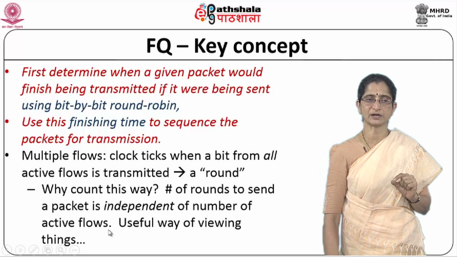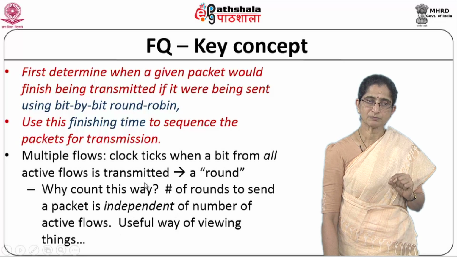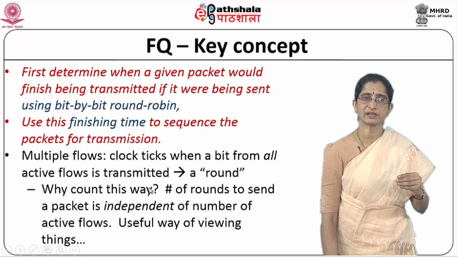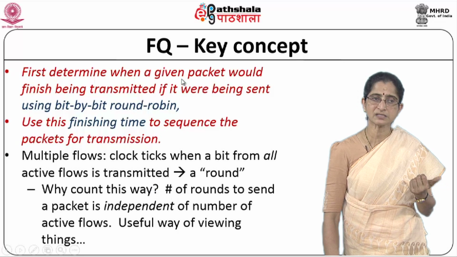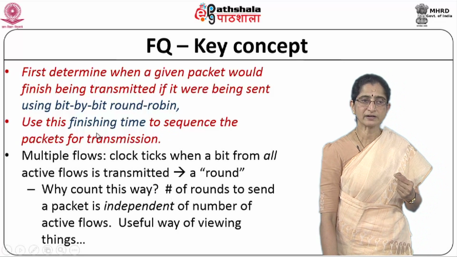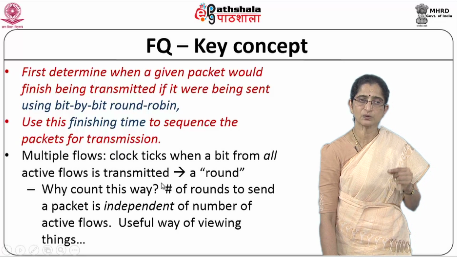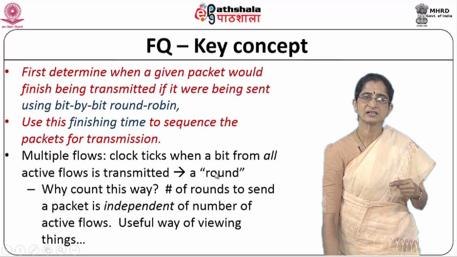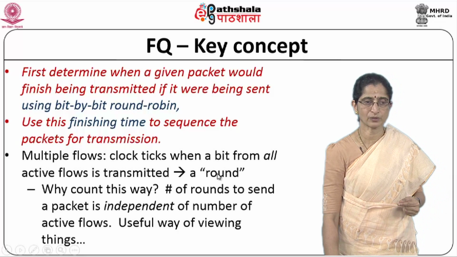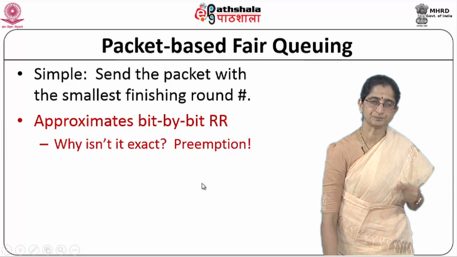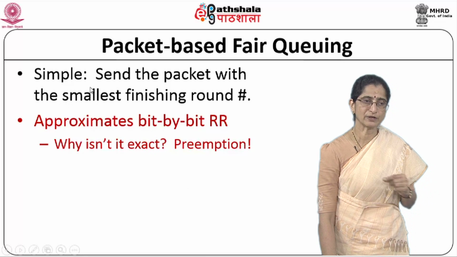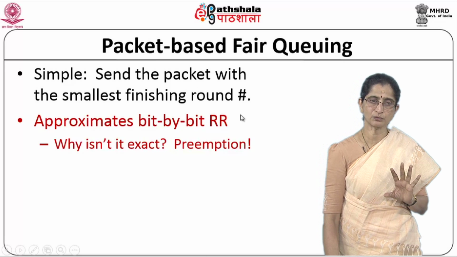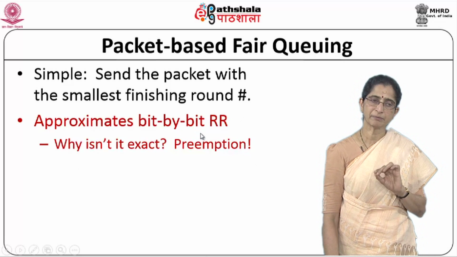It is very useful to understand it this way, because if there are 4 flows in one round and 3 flows in another round, we are not worried about that. We are more worried about in which round it will complete. That gives us a better way of implementing this fair queuing concept. So the finish time is given in terms of a virtual clock, which you can look at as the round at which it will finish. So how do we do this? We send the packet with the smallest finish round number. This will approximate the bit by bit round robin.